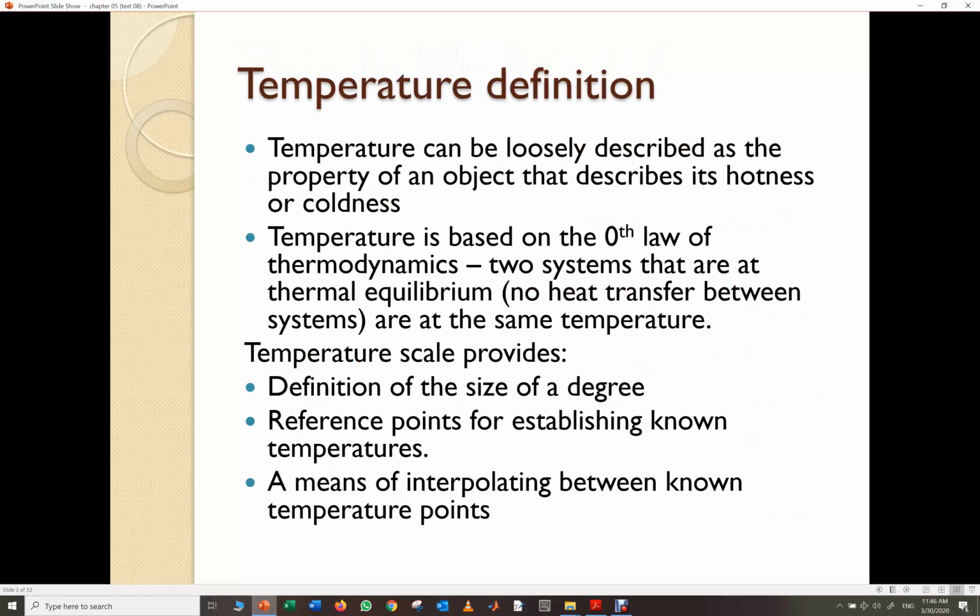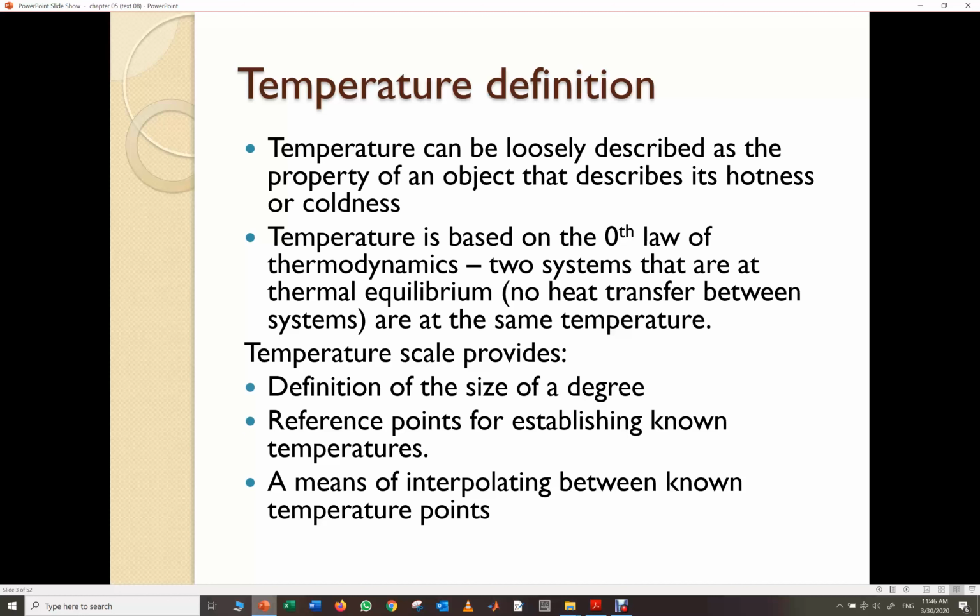Temperature definition. Temperature can be loosely described as the property of an object that describes its hotness or coldness. So the temperature is a property of any object that expresses the hotness, that means the object is hot, or the coldness, the object is cold. Temperature is based on the zeroth law of thermodynamics. Two systems that are at thermal equilibrium, no heat transfer between systems, are at the same temperature. So this is the zeroth law of thermodynamics.